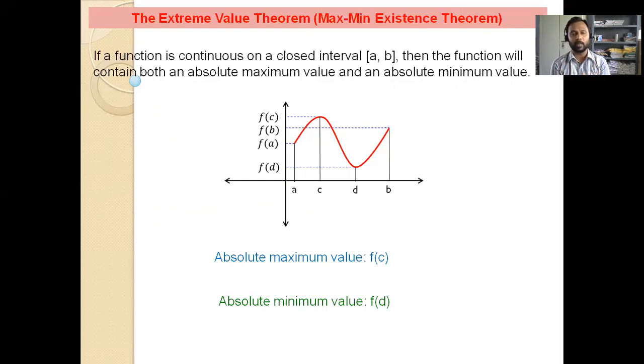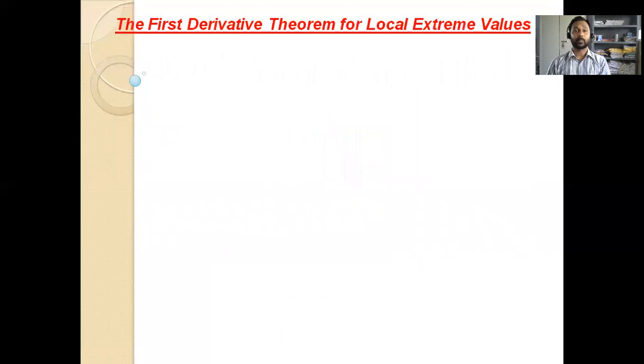When a function is given in a closed interval [a, b], you find the value of the function at both a and b. Then you find the critical points. Remember how to find critical points? When a function f of x is given, you find f dash x and equate it with 0. The values of x give extreme values. Then you find the value of the given function at both endpoints as well as at all extreme values. Then the highest of the values gives the absolute maximum, and the lowest gives the absolute minimum.